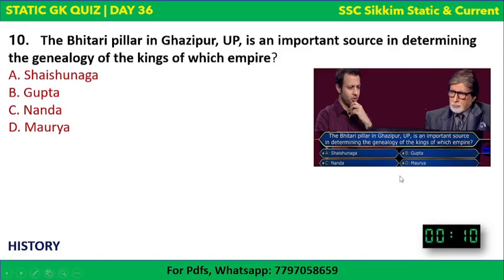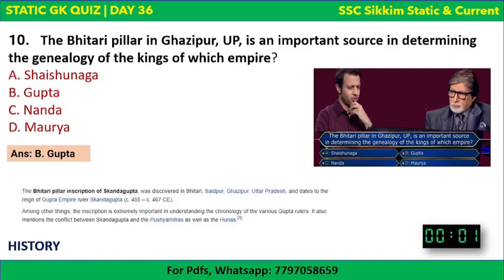Please write the correct answer. The Bhitri Pillar in Ghazipur, UP is an important source in determining the genealogy of kings of which empire? The correct answer to this question is Gupta Empire. Okay, so the Bhitri Pillar inscription of Skandgupta. Skandgupta was a Gupta king. Okay, he was the ruler of Gupta Empire. So it basically contains the genealogy of Gupta Empire kings. Okay, so this is it. Let's go to the next question.